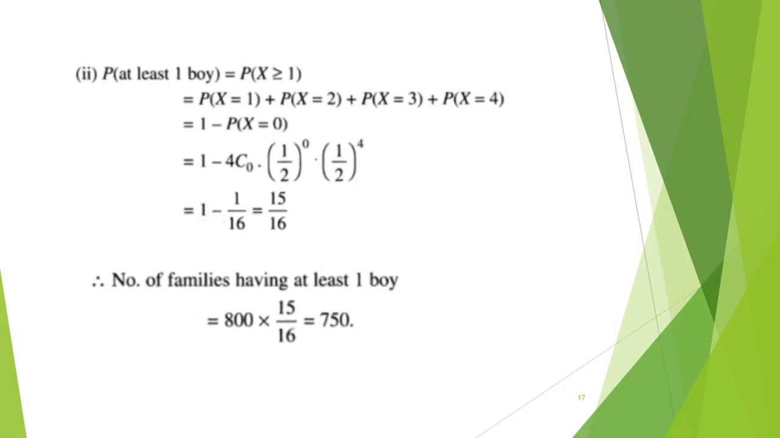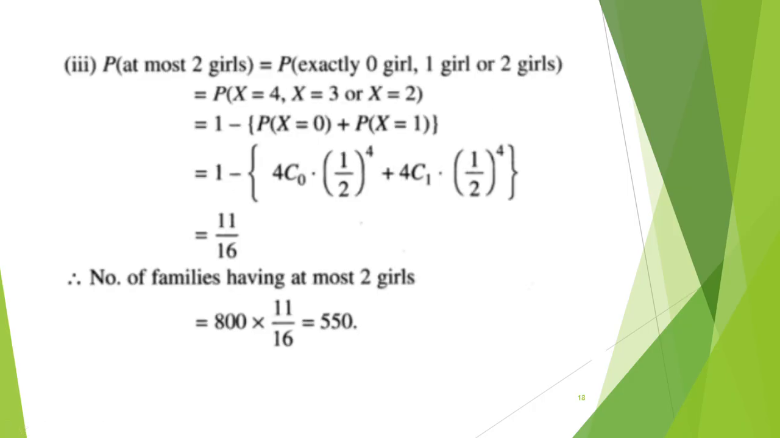Next, we have to find it for at least 1 boy. At least 1 means x greater than or equal to 1. So x is equal to 1, 2, 3, 4, totally 4 cases. This is also rewritten as 1 minus P of x equal to 0. So substitute x value 0 in the binomial expression, we get the answer 15 by 16. This is for one family. For 800, we have to multiply it. So the final answer is 750.